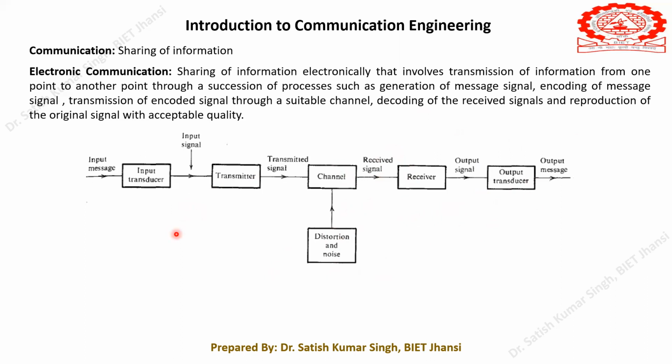So when we are talking about electronic communication, we have to think of what kind of information or message signal we want to send. Then we have to look at the different channels, or media, that are available to perform electronic communication. Later on we will be seeing the receiver part. These are the things we have to understand in the case of communication.